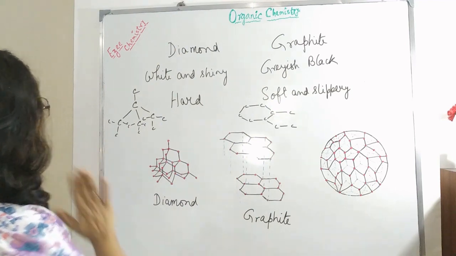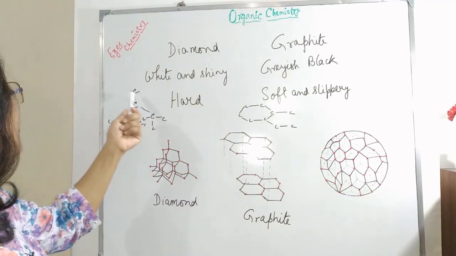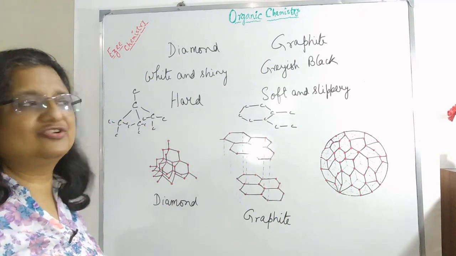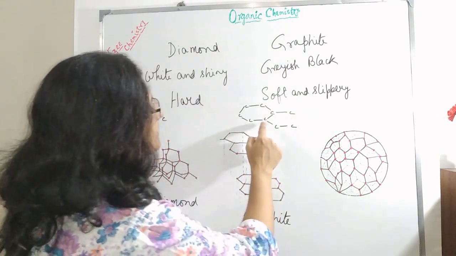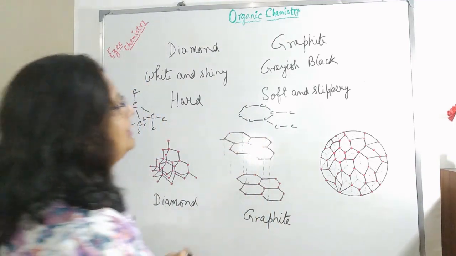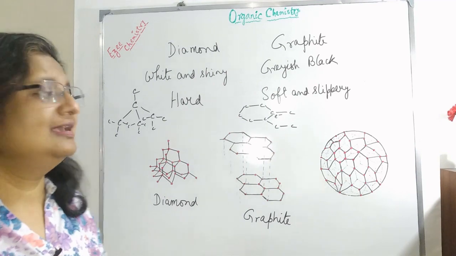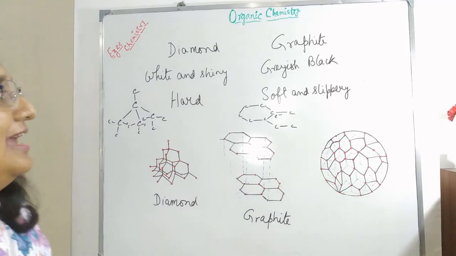Coming back to diamond, since in diamond each carbon is attached to 4 more carbon atoms, it does not have any free electron left. Whereas in this graphite structure, since one carbon atom is attached to 3 more carbon atoms, it has a free electron in its planes. So what happens?